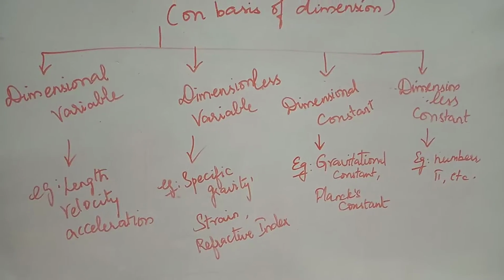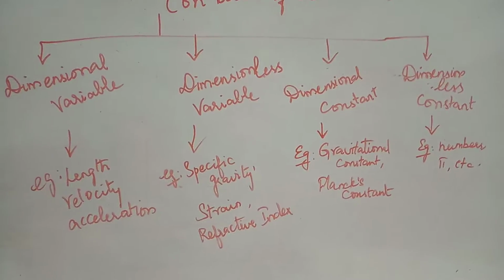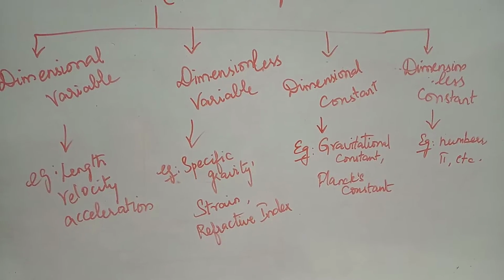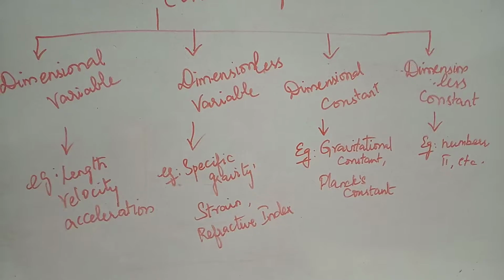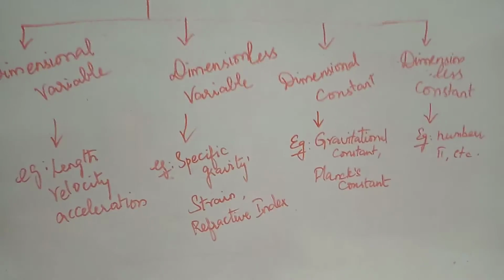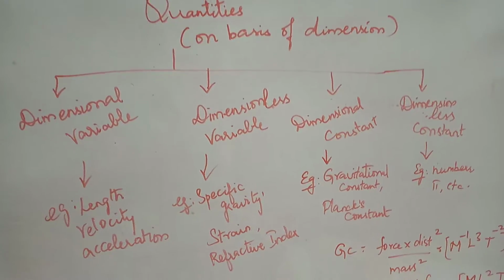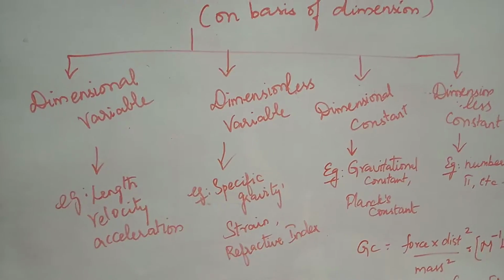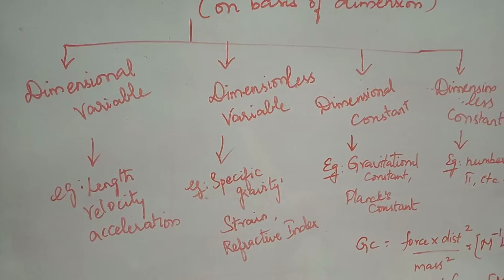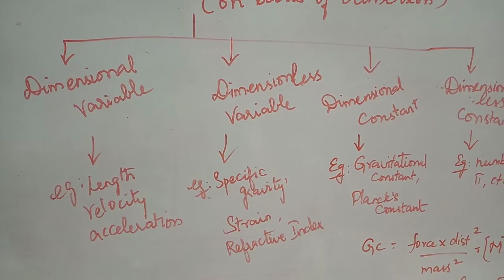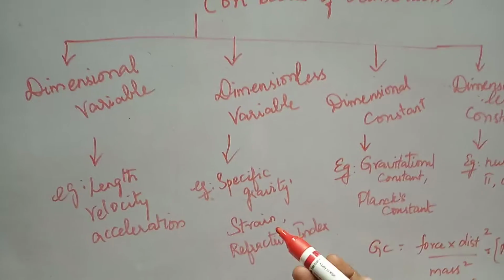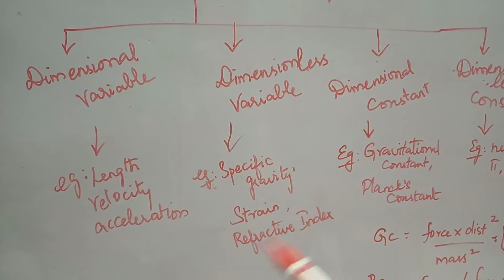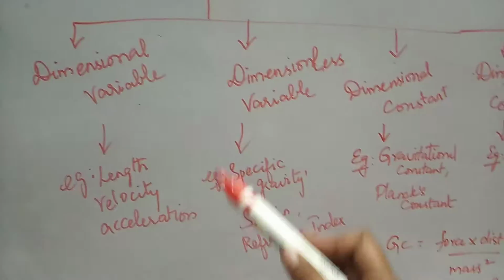The second one is dimensionless variable. That is, it is a variable quantity, it is a measurable quantity, but it does not have any dimension. Such a thing is called a dimensionless variable. So how does this dimensionless variable come into existence? Examples for dimensionless variable are specific gravity, strain, refractive index. So how is it all dimensionless?